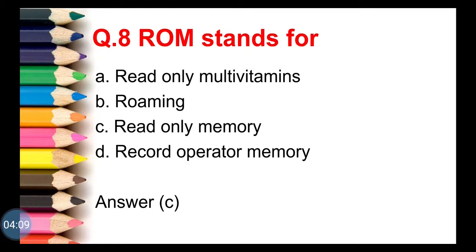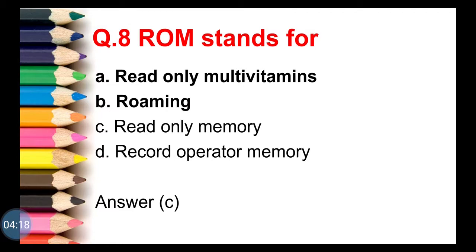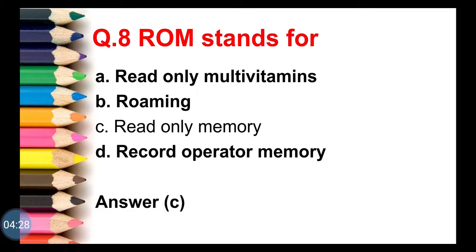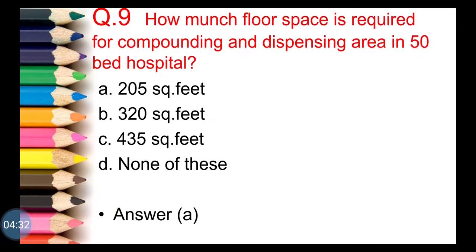Next question, ROM stands for. First option is read only multivitamin, second option is roaming, third option is read only memory, fourth option is record operator memory. So for this question correct answer is option C, that is read only memory.